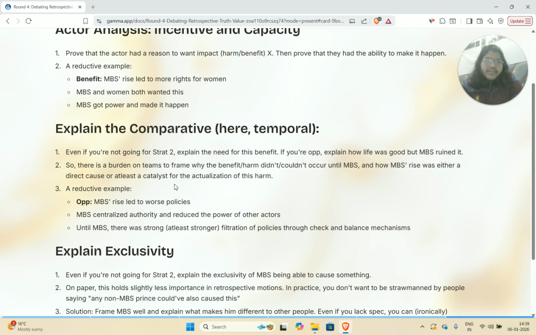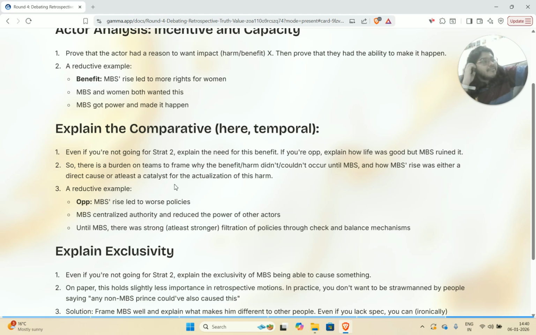The second important consideration when you're proving a retrospective case is the comparative. And here, if we say that we're following the first type of strategy and the first type of motion burden, then the comparative is temporal. So even if you're not going for strat 2, picking up an explicit comparative of a non-MBS world, it is still important whenever you as Gov try to explain that there is a benefit and there is a good, you need to explain what the need for this benefit is. If you're Op, you need to explain how life was good, but MBS ruined it. And the reason for this is that if you leave your harms or benefits kind of hanging in the air, first that increases the scope of symmetricization and those kinds of attacks by the other team.